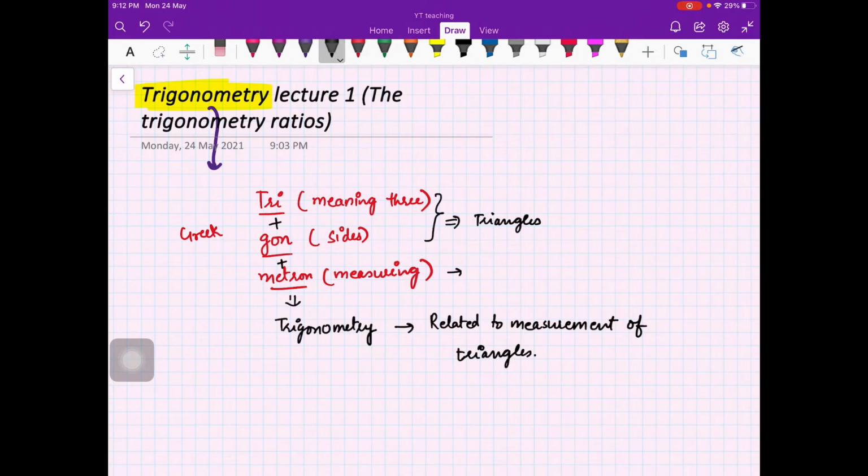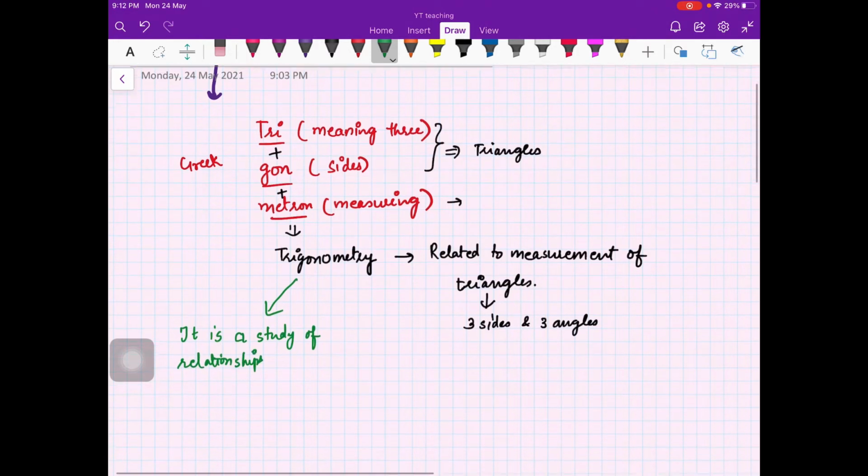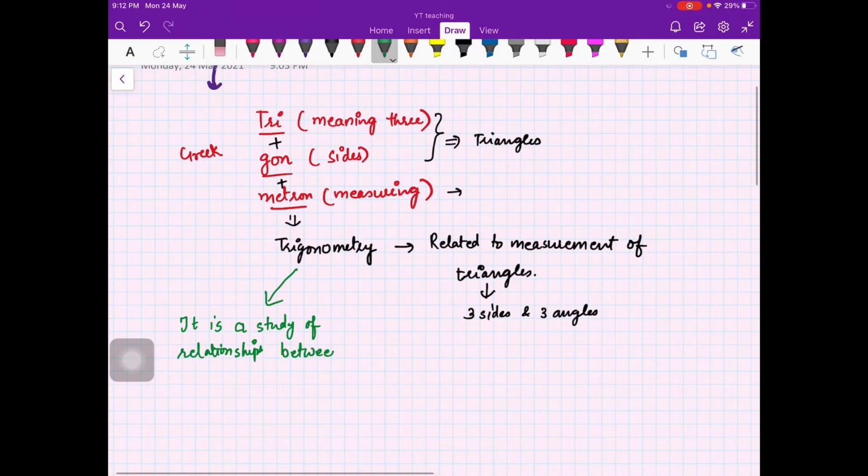right? And now if you talk about a triangle, it has three sides and three angles. So if you look at a more accurate definition, trigonometry is the study of relationship between sides and angles of a triangle, right?